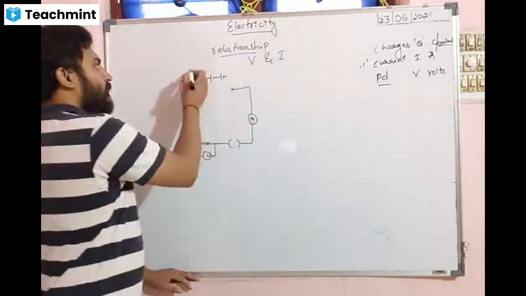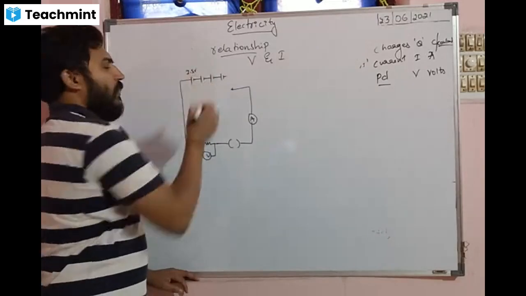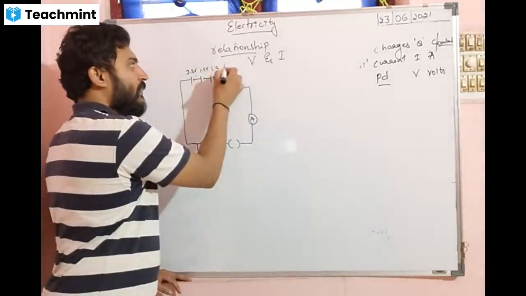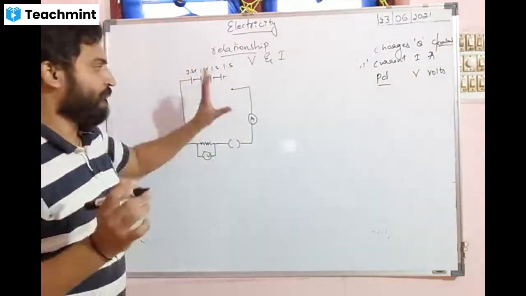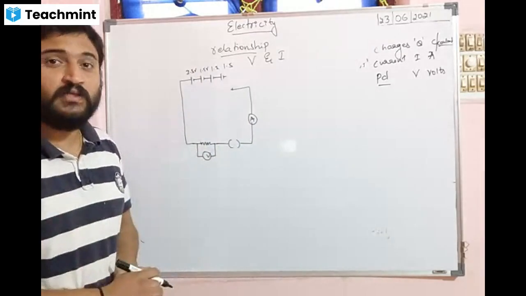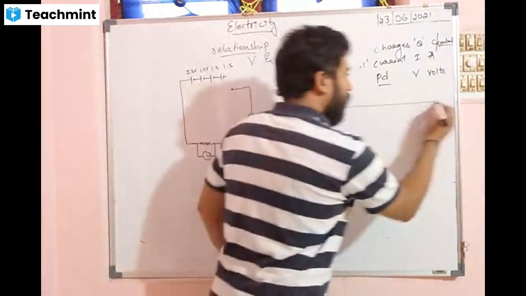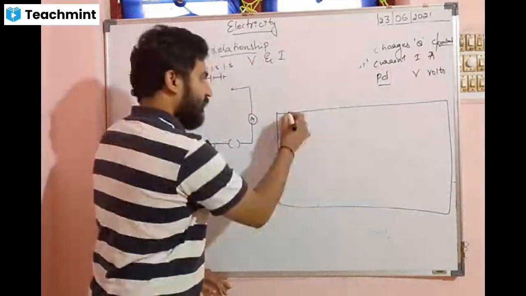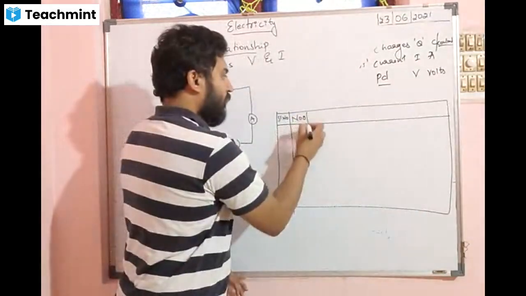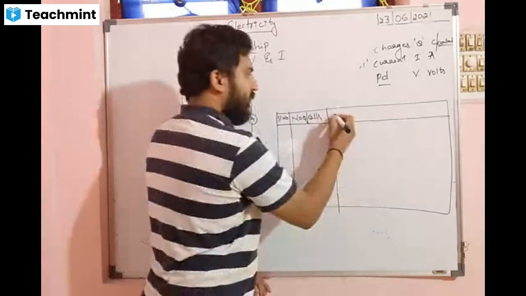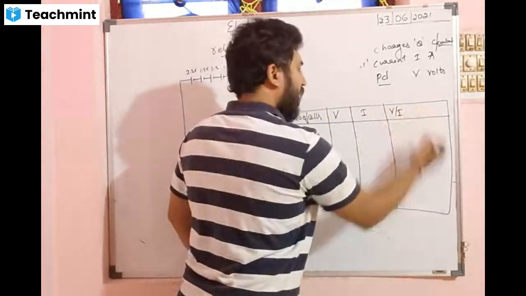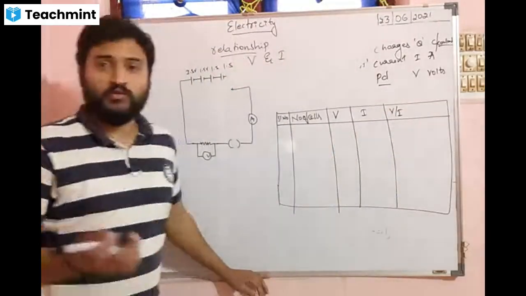Now you can see here, if suppose one cell has the potential difference of 1.5 volts, it is 1.5 volts, it is also 1.5 volts. This is the ammeter which is connected and shows how much current is being passed. So you have to form a small table here to understand the relationship: serial number, number of cells, potential difference, current, V by I, and at last you can write the conclusion of your experiment.